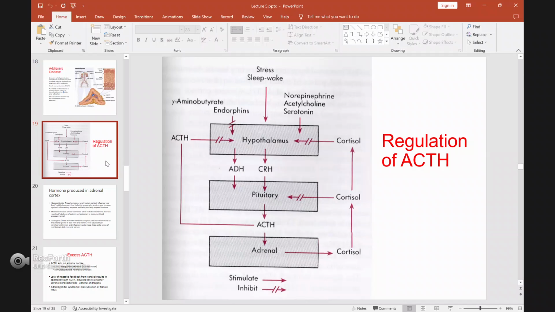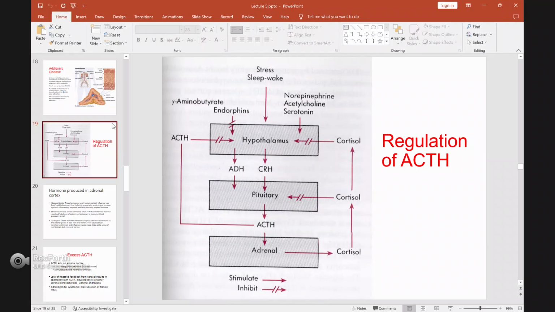So this is the overall regulation of ACTH from the pituitary. Like I said before, for every hormone in our body, the first stimulation starts from the hypothalamus.